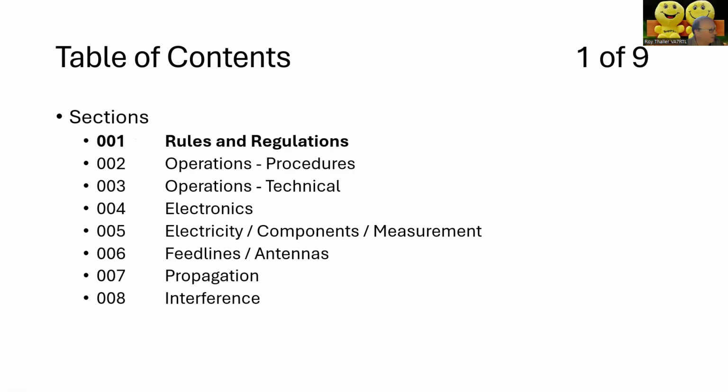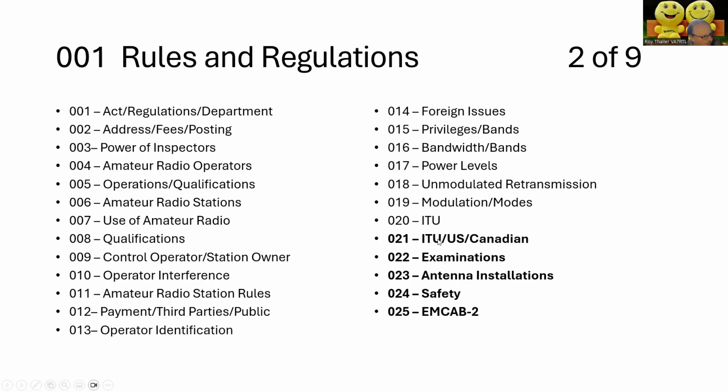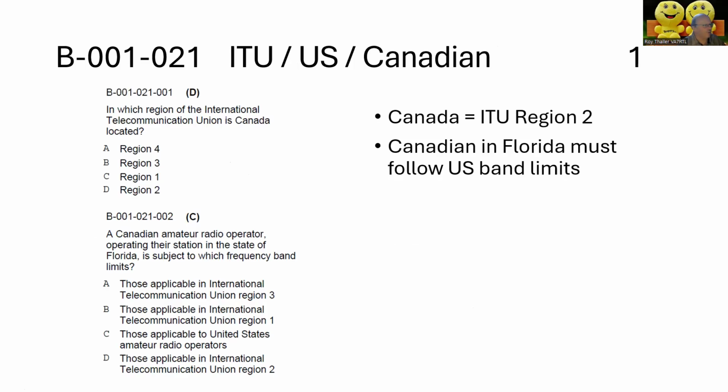So we're still on section 1. Today we're going to cover ITU and US Canada examinations, antenna installations, safety, and MCAB 2. Here are some of the questions that have to do with ITU, US, and Canada. In which region of the ITU is Canada?